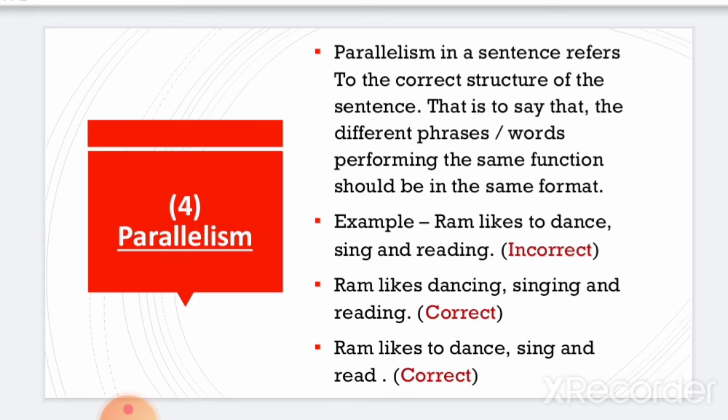Now another example. Ram likes dancing, singing and reading. This is correct because here we are using all of the ing forms, dancing, singing and reading. Another example. Ram likes to dance, sing and read. Again this sentence is correct because here there is parallelism, because all the words are dance, sing and read.